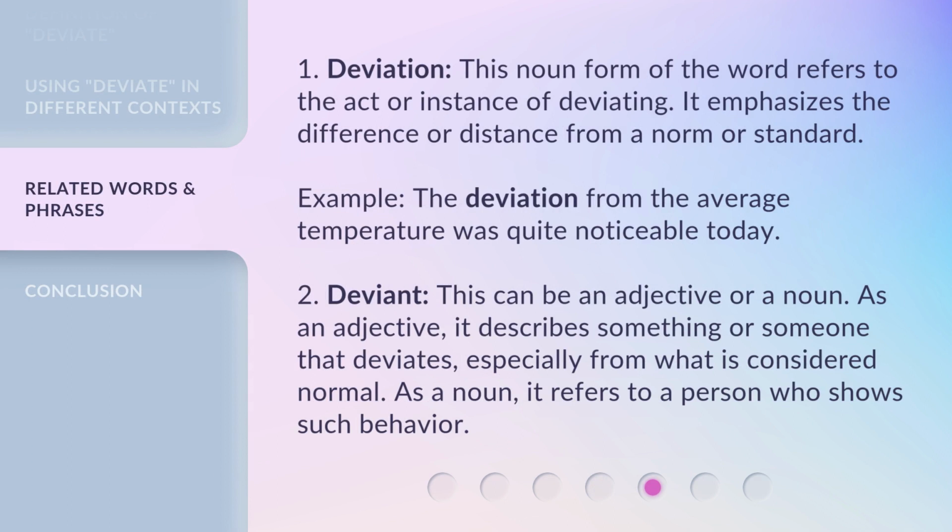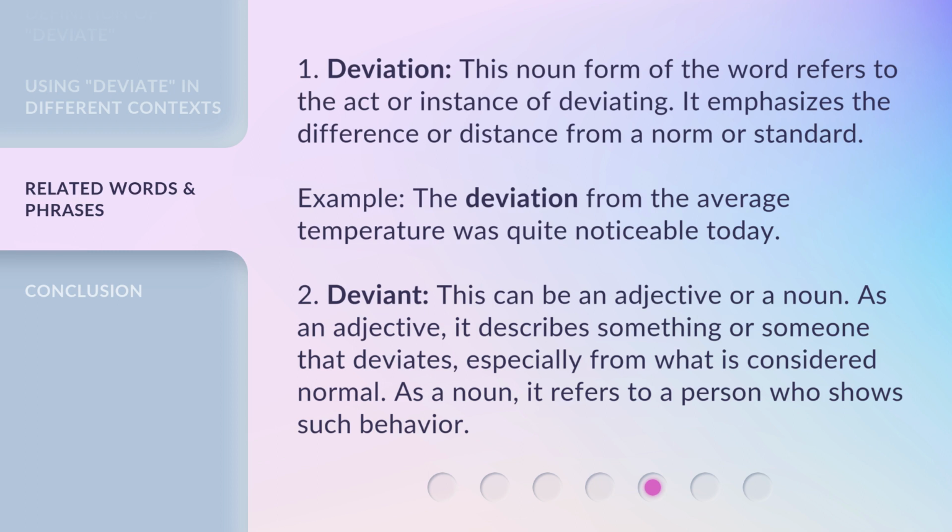1. Deviation. This noun form of the word refers to the act or instance of deviating. It emphasizes the difference or distance from a norm or standard. Example: the deviation from the average temperature was quite noticeable today.